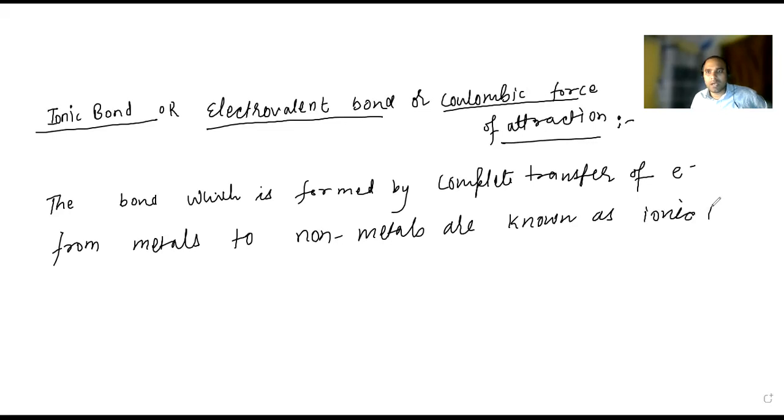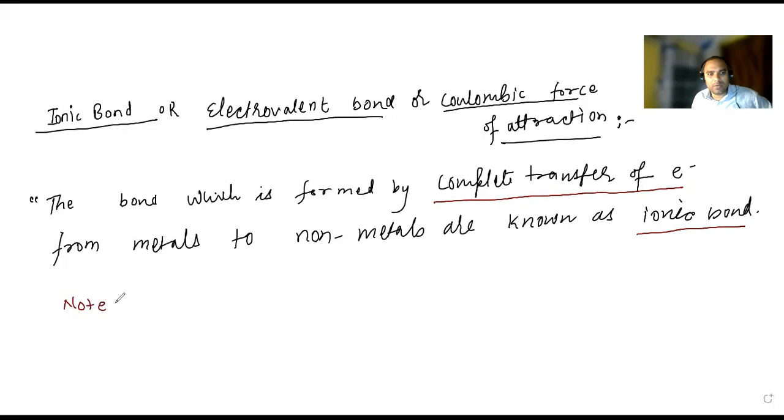That's the point we have to keep in mind: here there is complete transfer of electrons. The bond which is formed by complete transfer of electrons from metals to non-metals is known as ionic bond.